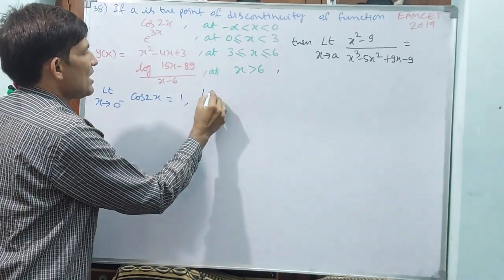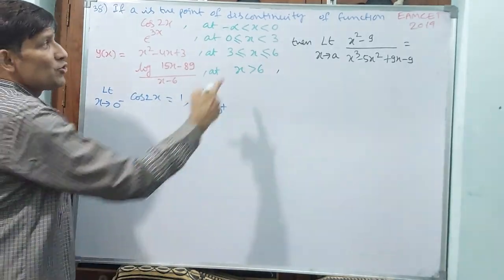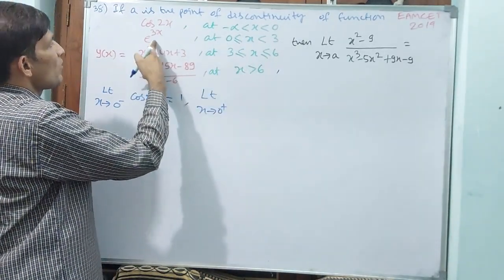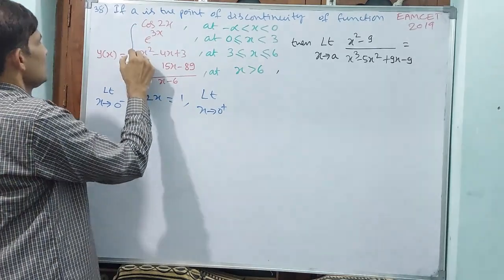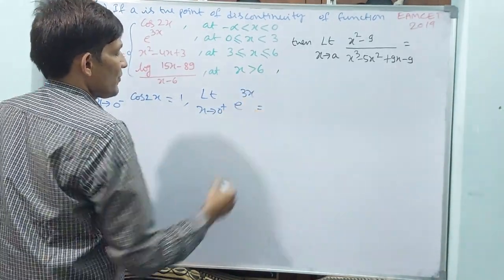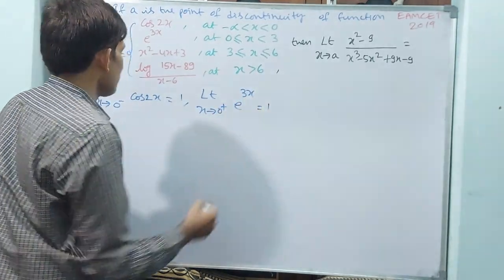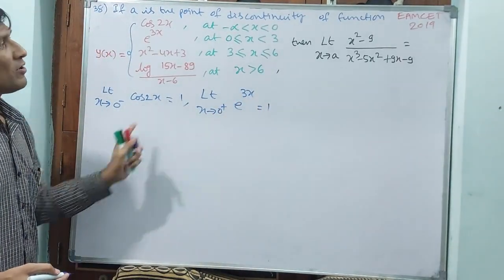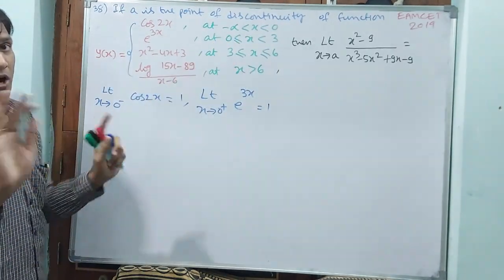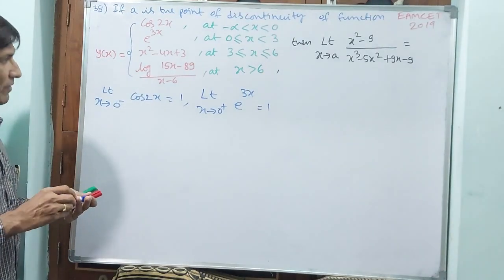Then you go for the right hand limit, limit x tends to 0 plus. 0 plus means greater than 0, so you have to take e power 3x. X is 0 means e power 0, and e power 0 is 1. That means at 0 this function is continuous. This is not discontinuous, but we want the discontinuous point. Then you go for the next one.